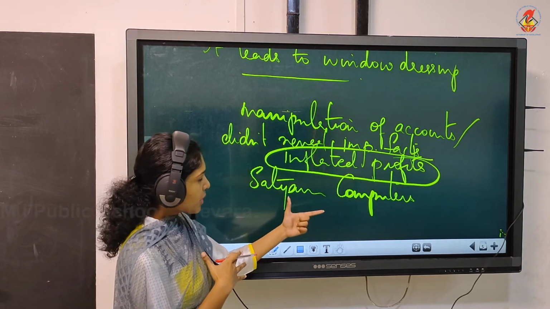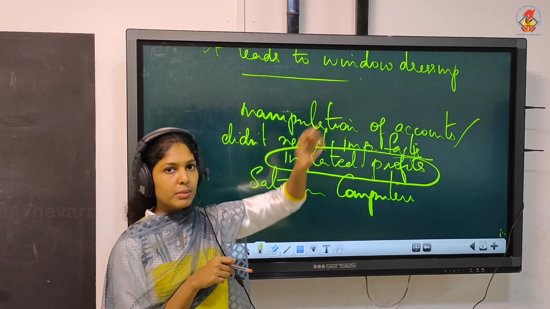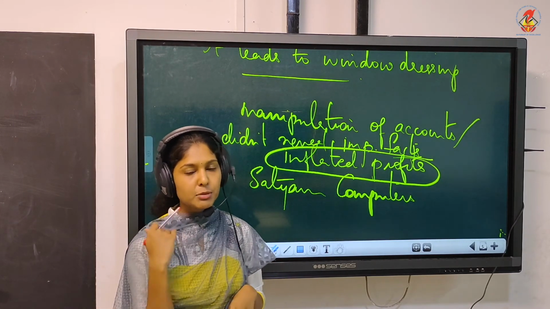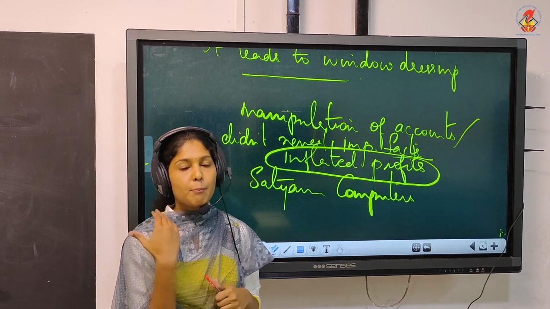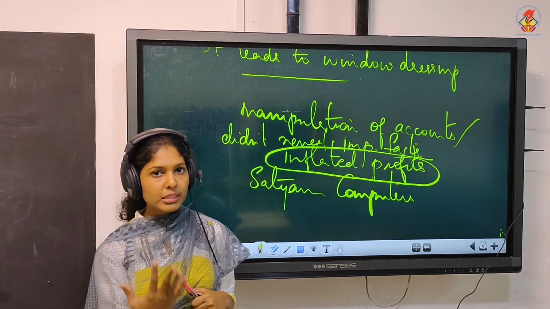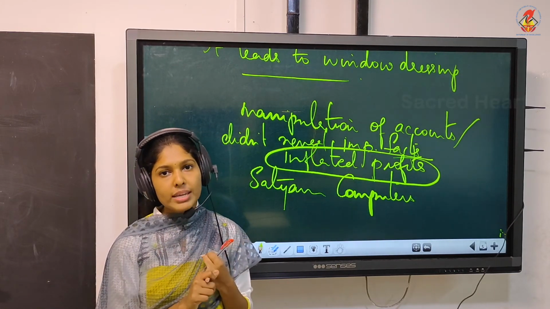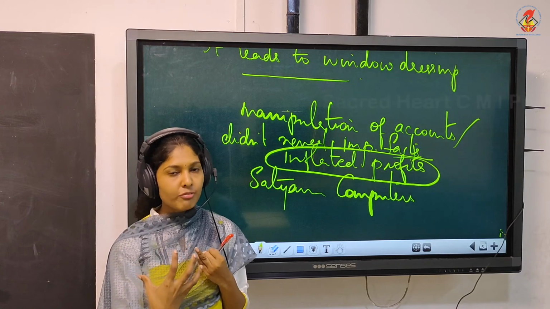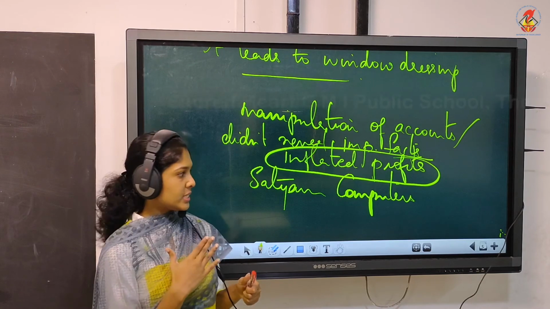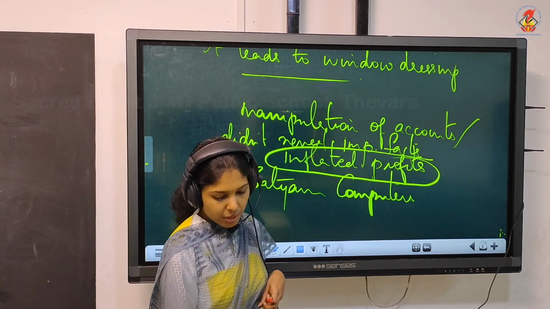So this Satyam Computers scandal is the best example for window dressing. Window dressing means manipulation of accounts and showing inflated profits or showing a better position than what it actually is. How are they showing a better position? By manipulating accounts and by hiding the vital facts. They won't reveal the actual facts and they will show a better position than what it actually is. So you can mention the example of Satyam Computers here.